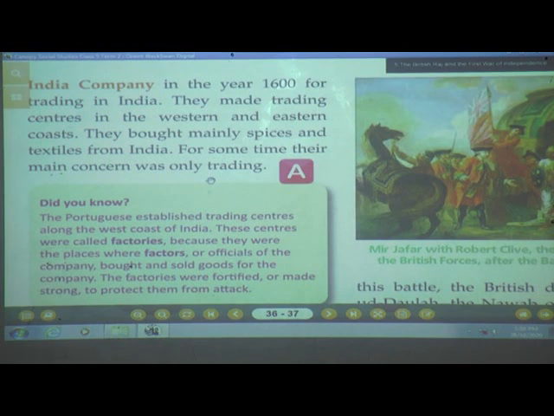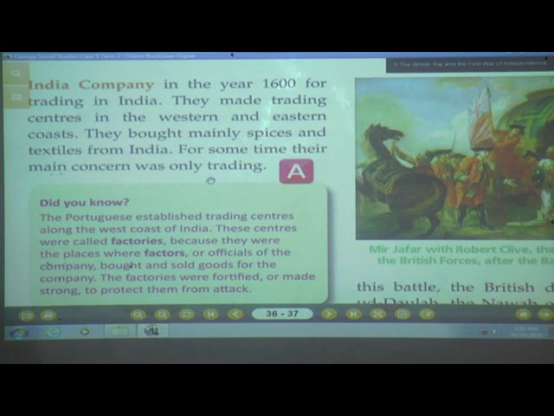Bought means to purchase. So the Britishers used to purchase the spices and the textiles. Textile means cloth. Whatever cloth and spices were there were all taken from India. For some time, their main concern was only trading. But they were so intelligent, they thought that India is such a rich country.